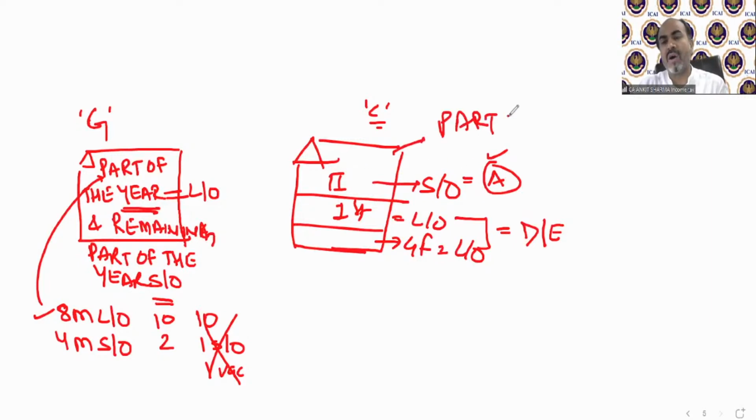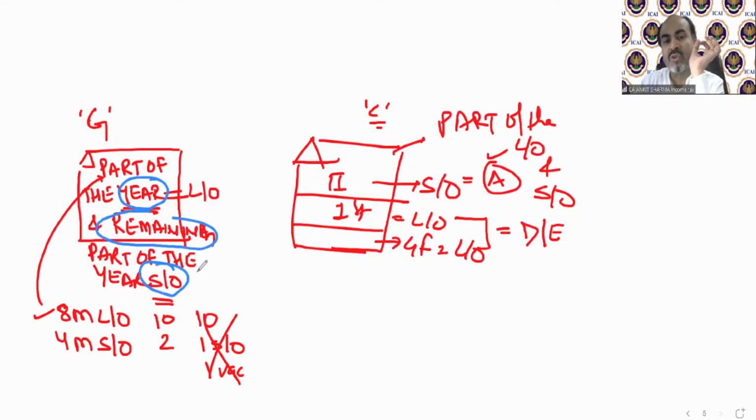If part of the house is let out and part of the house is self-occupied, then we are talking about case number C, which technically is going to tell you as per which kind of case each part is going to be solved. But this is now part of the year, not part of the house. For part of the year it has been let out and for the remaining part of the year it's self-occupied. So case G says whether you were in the house or the tenant was in the house, there was no vacancy. So if there is case number G, how do we need to solve it?